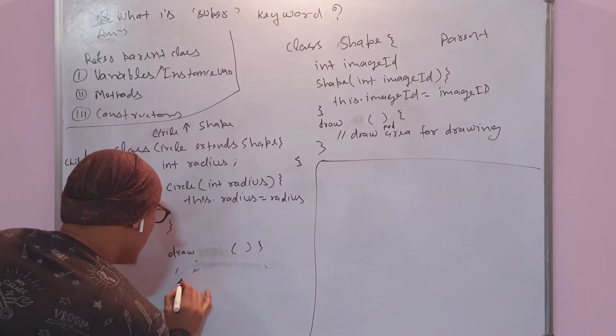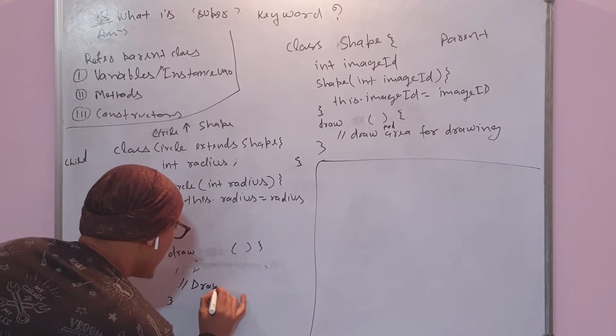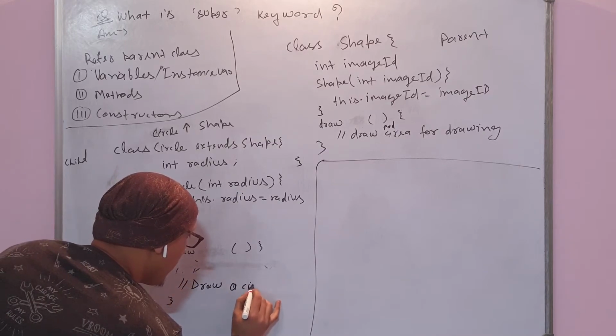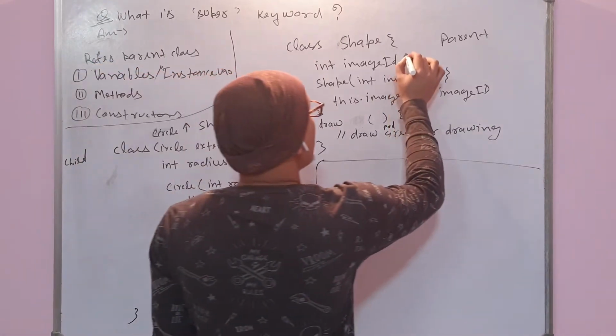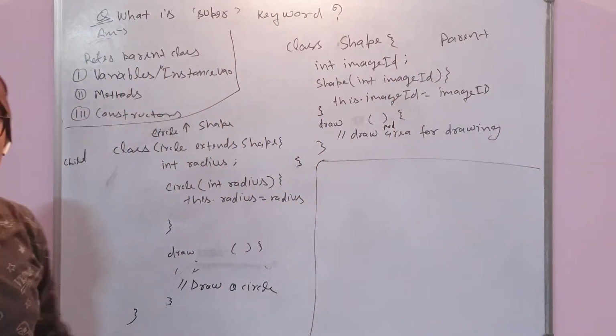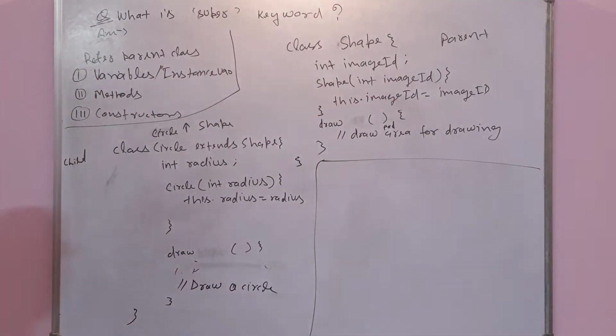So here the logic is draw a circle, and there is image id. All the shapes will have some image id so they can be uniquely identified.